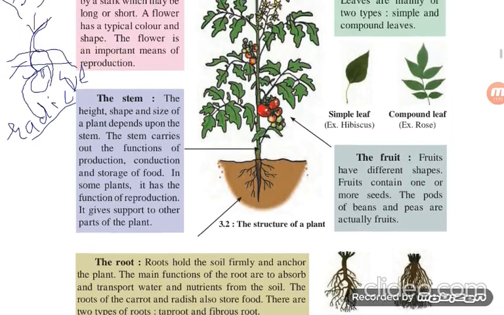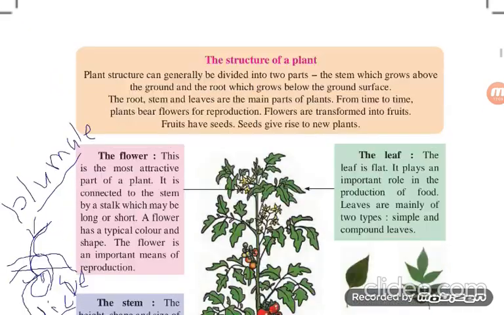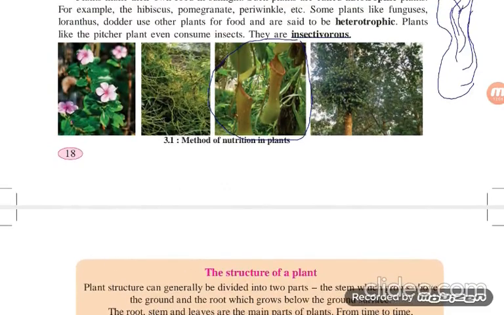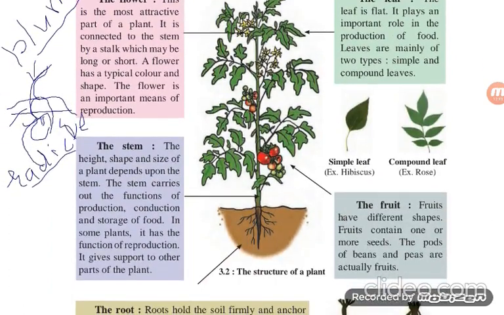Now come to the next. The stem. The height, shape and size of a plant depend upon the stem. You find that trees have a very huge stem, a very long and strong stem. The stem carries out the function of production, conduction and storage of food. Conduction means water is transported from one place to another. In some plants, it has the function of reproduction. It gives support to other parts of the plant.